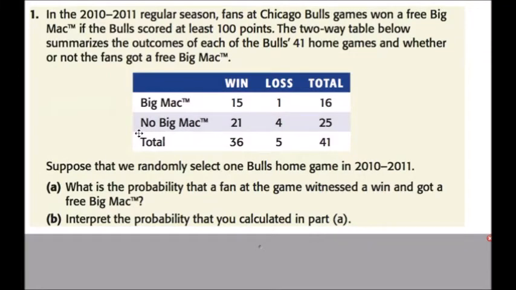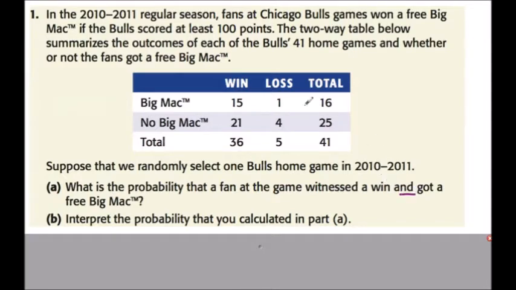In this recording, we're going to look at two-way tables and probability, specifically questions 1 and 3 from chapter 15. So the first question asks us, what is the probability that a fan at this game witnessed a win and got a Big Mac? So the key word here is "and." Let's underline that word. All right, so we're going to look at this two-way table.